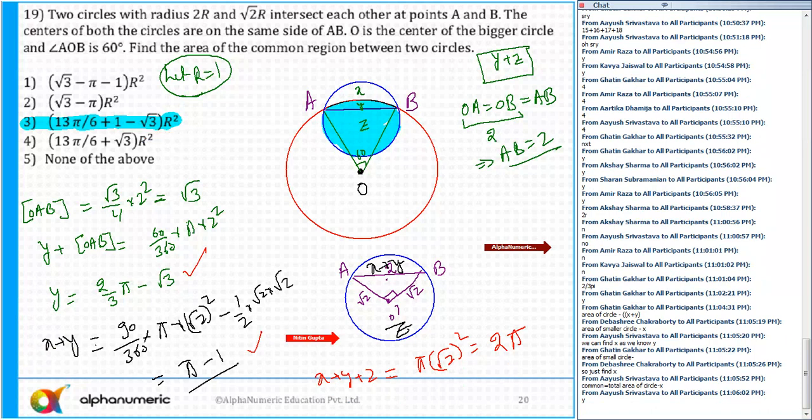So anyway, is this clear to all of you? There is a lot of calculation. I hope that this is clear. In the class we had found out X, in the very first lecture of circles. So any doubts now? Kavya, Gatin, Devasri, Apurva, Amir.